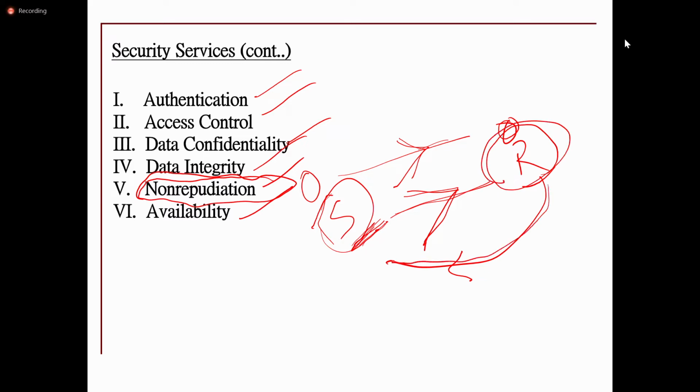The receiver can also have the proof, like in WhatsApp. The best example for non-repudiation is WhatsApp. When you send a message to your friend, if there is a double tick, even though your friend says I did not receive any message, you can show the proof.